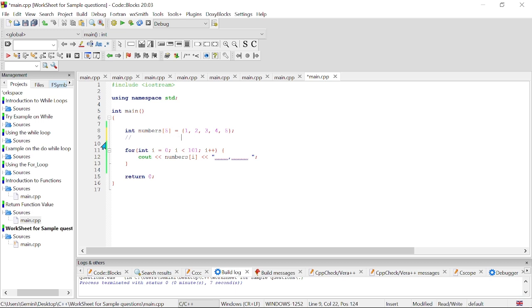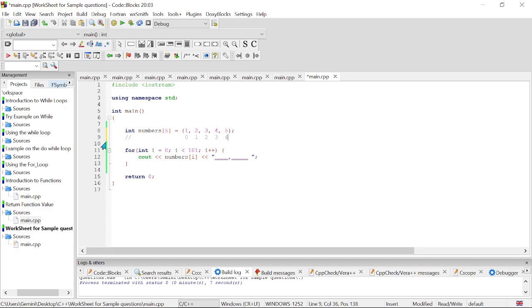Okay, so with the index, we say we start from 0, then we go to 1, then we go to 2, then we go to 3, then we go to 4, right?